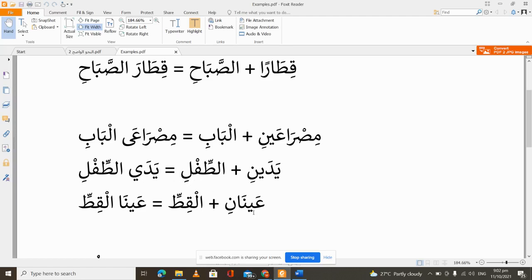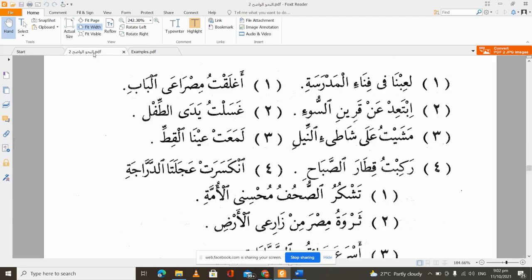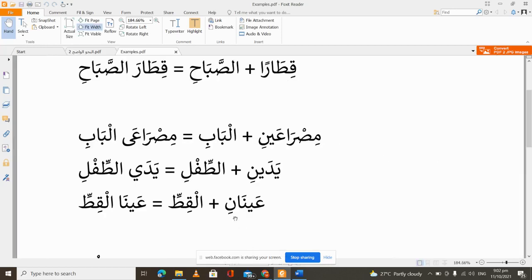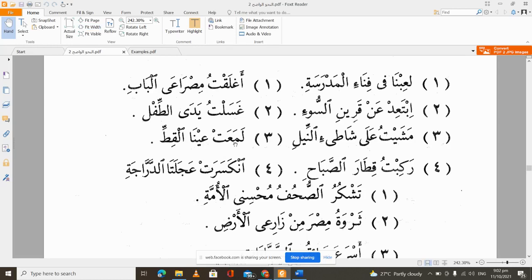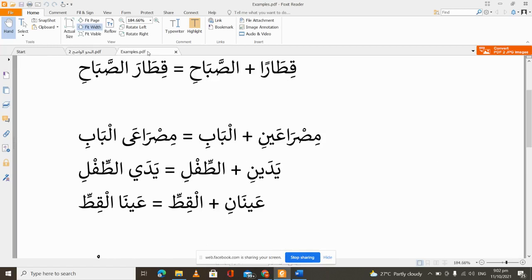But if it is in a normal raf' state, for example, lama'at ayna al-qitta. Lama'at ayna al-qitta. So aynun is what? One eye. Aynani is two eyes. So aynani is our fa'il in this case. Lama'at, the two eyes shone. So lama'at aynani, ayna al-qitta, the two eyes of the cat shone. You know, when cats are out at night, you see that their eyes are always shining bright. So lama'at ayna al-qitta, the two eyes of the cat shone.